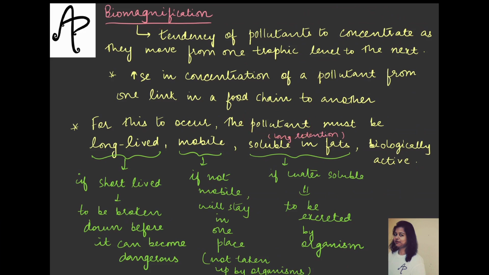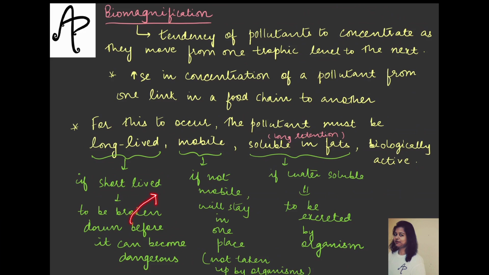Now for the process of biomagnification to occur, there are certain criteria which should be fulfilled by the pollutant. One major criterion is that it should be long lived, or have a lengthier life, because if the pollutant is short lived, meaning it can sustain only for a short time, then it will be broken down before it can become dangerous. It is not necessarily so that as soon as the pollutant enters the trophic level or the organism, it will be dangerous.